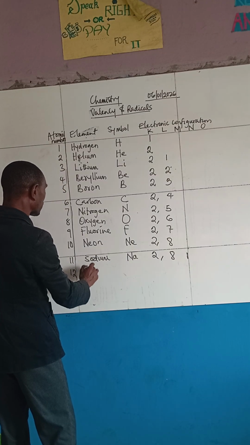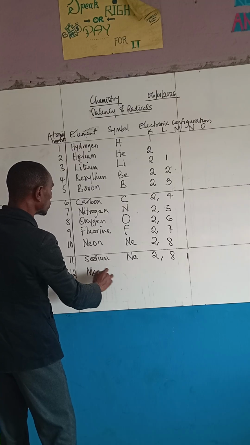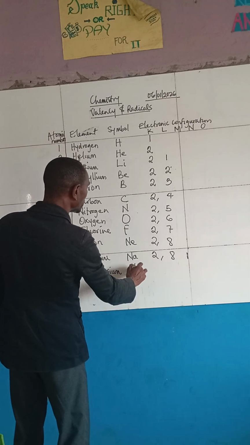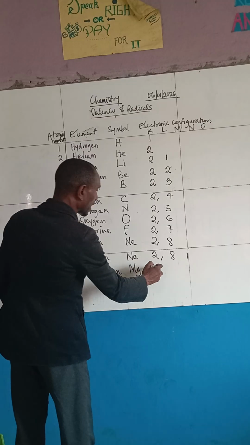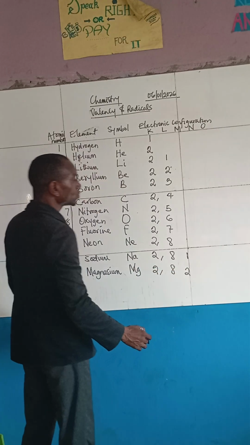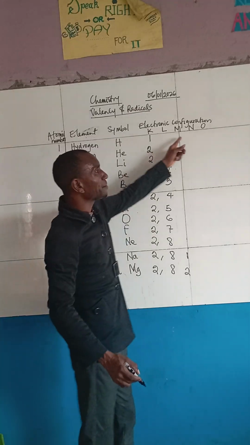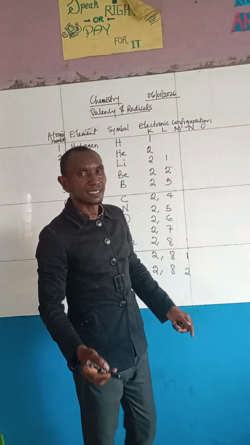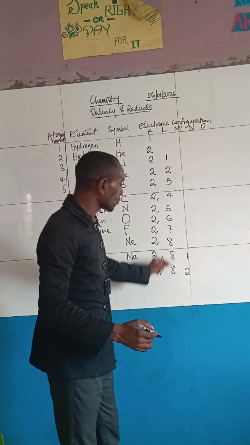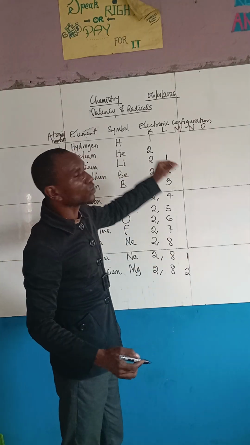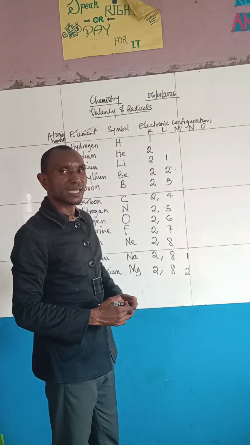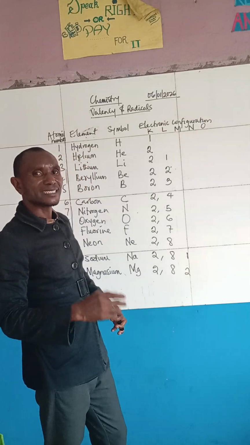After sodium, we have what we call magnesium. Magnesium is Mg, the symbol. Now we have 2, 8, and 2. Remember that for the M shell, the maximum also is 8. So you continue to fill it until you get to 8. The one that makes it 9, you shift to the next shell, right? So that is how to write the electronic configuration.